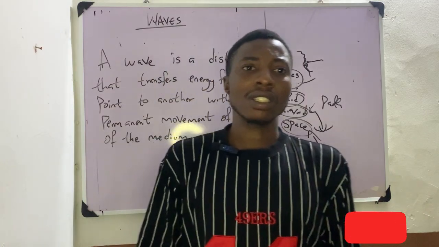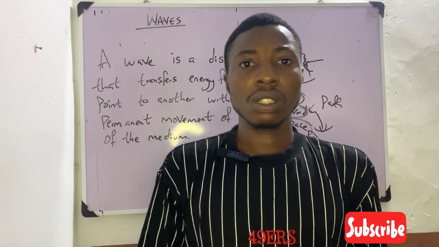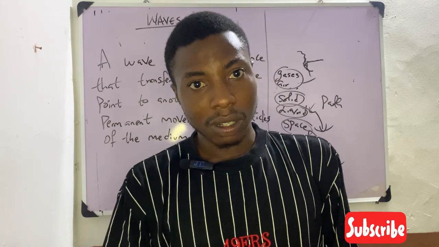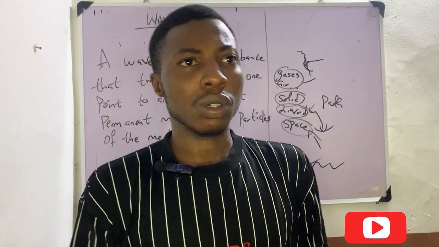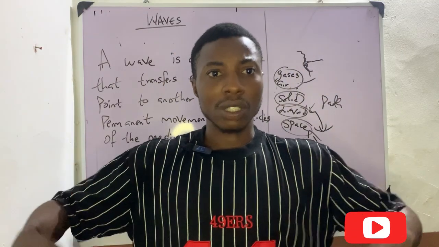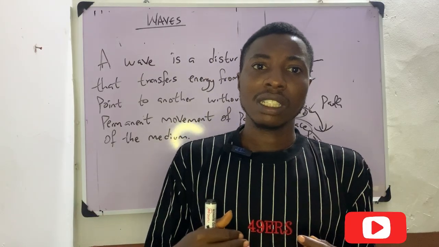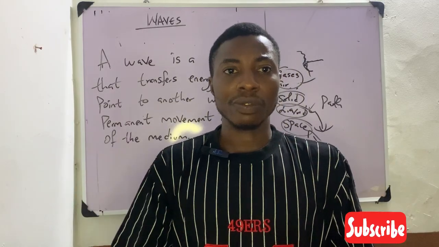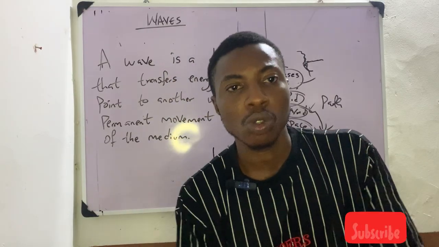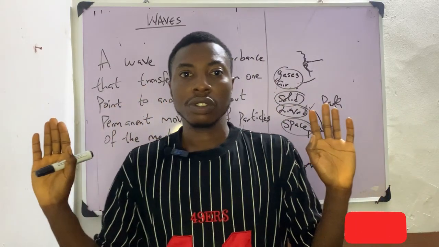What do we mean by this? Everything we are going to do here has particles, which means it is matter. If they have particles that make them up, because it's particles that make up matter, and a disturbance happens in that particular thing, for that disturbance to happen, it must distort some of the parts of the particles. But immediately the energy is gone from there, the particles come back to how they were before.